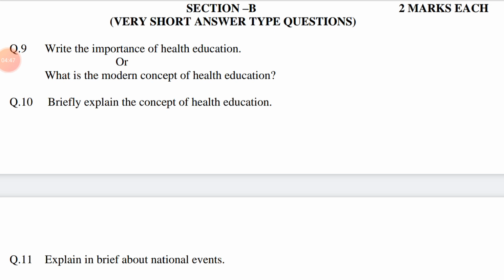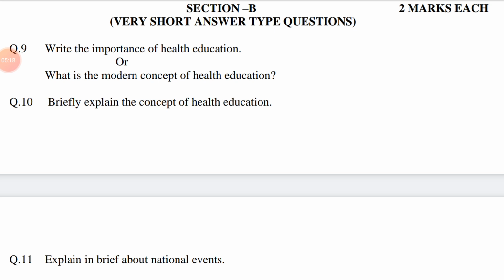The answer may be: knowledge of health education assumes great importance in India, where most of the people are ignorant about the basic principles of health and hygiene. A well-known proverb is prevention is better than cure. Health education is important for everyone in the following ways.